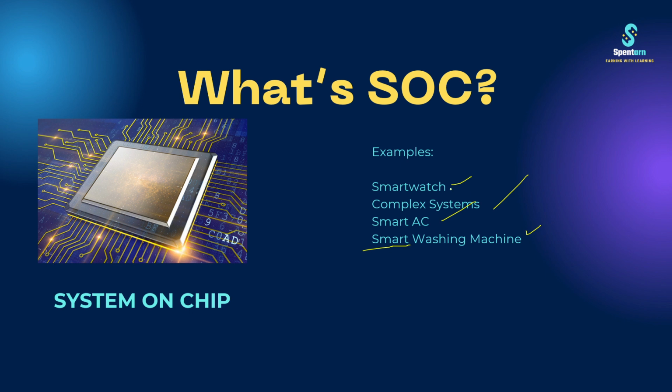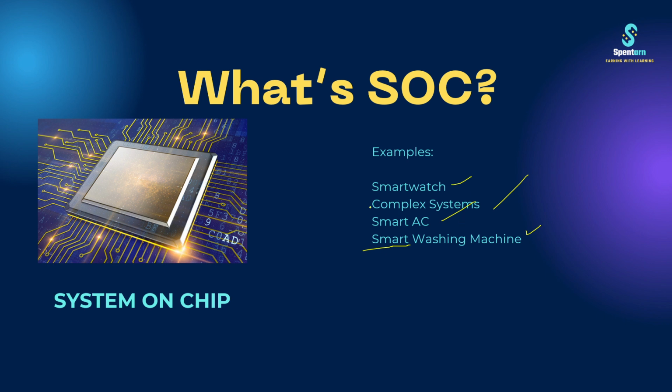For an example, if you are wearing the smartwatch, you see the size of the smartwatch is very minimum, right? We cannot assume that this kind of thing would happen in future. We haven't just assumed that, but right now it is in present. It is possible that we are wearing that particular smartwatch, or maybe in future we will be having a very small chip that we will just inject in our blood or in our body, and that will only be sufficient to have all the data around our surroundings, right?